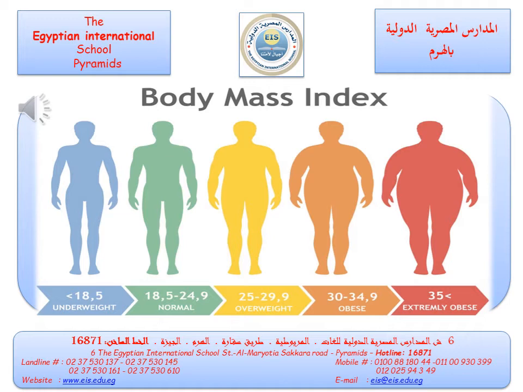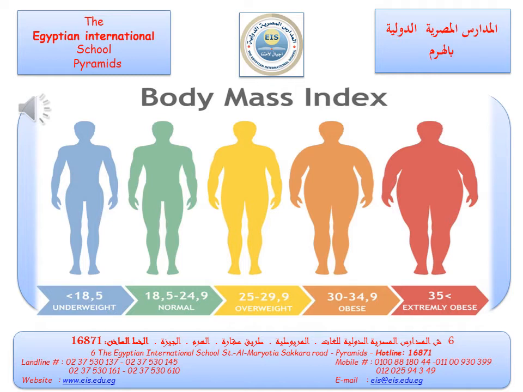This picture shows 5 persons with different body masses. If we are looking at person number 1, he has the least amount of matter. That means he has the least mass. Number 2 has more matter than number 1. That means he has more mass than number 1.